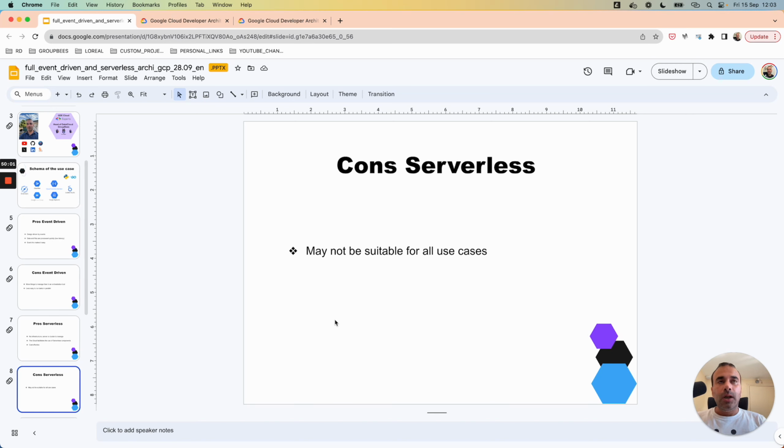For example, in this case we talk about an event-driven pattern, but if the strategy is to use a batch pipeline with crons, maybe Apache Airflow can be interesting. In this case, it's not possible to do everything with a serverless approach. It depends on the use case for each team. Serverless is great, but maybe not suitable for all use cases.